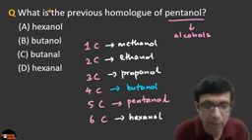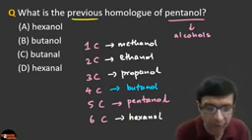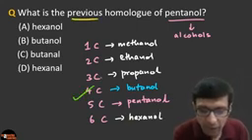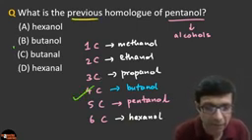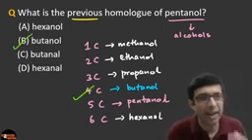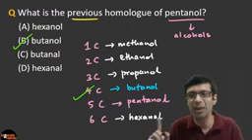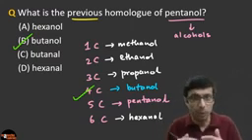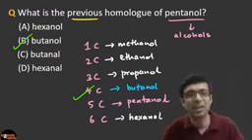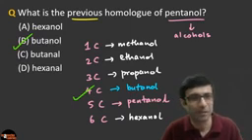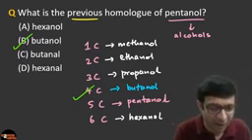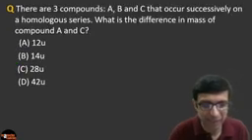So since we are asking for the previous, the correct answer is going to be butanol. Do you guys agree? Is that the correct answer? Excellent, butanol. If they asked you what is the next homologue, then the answer will be hexanol. So previous means 1 carbon less, next means 1 carbon more. Awesome. Now let's move on to our next question, guys.